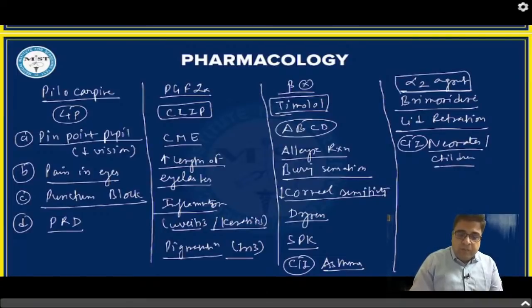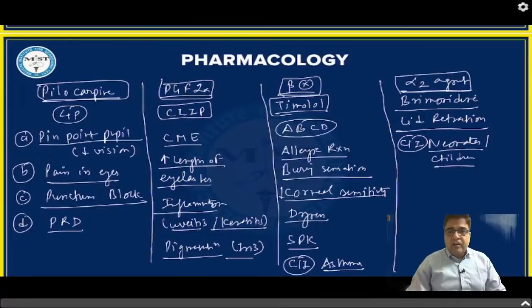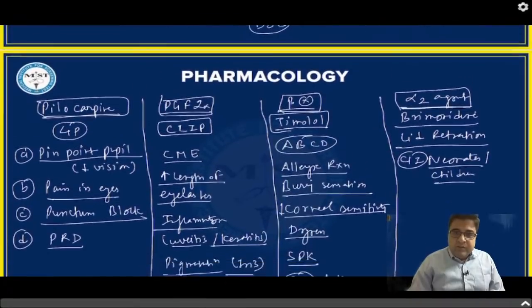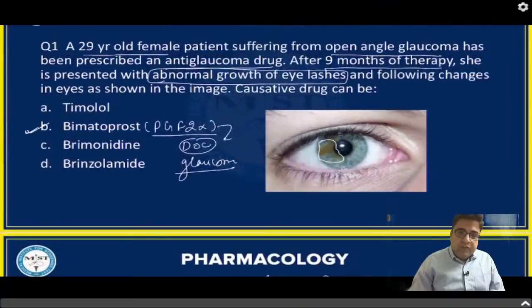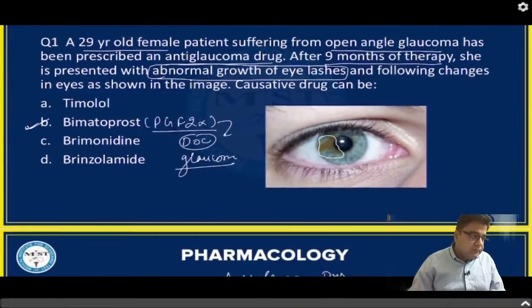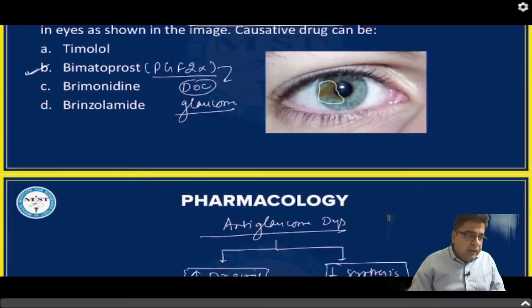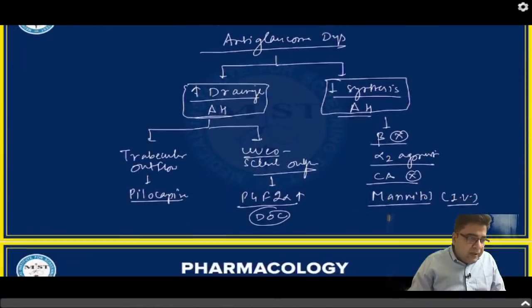So these are some important side effects of anti-glaucoma drugs, right? Question number 1 is based on side effects of prostaglandin analogs. The answer is bimatoprost, right? Any doubt if you people have, please ask me.